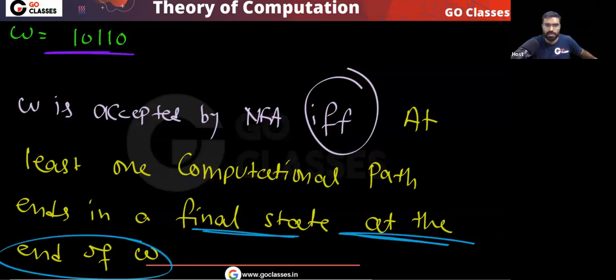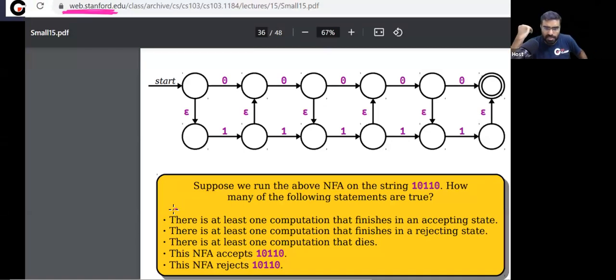Now, let's see this one. The question is saying there is at least one computation that finishes in accepting state. They basically want to say that at the end of the string, you are in accepting state. If you read the question, you can understand what it is asking.